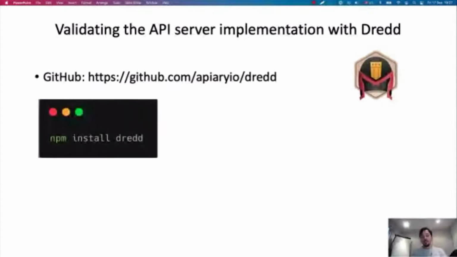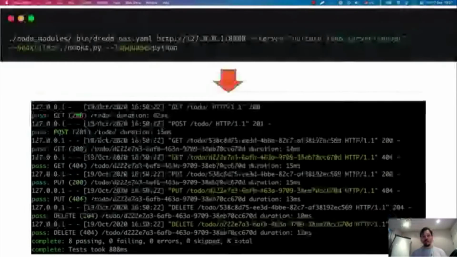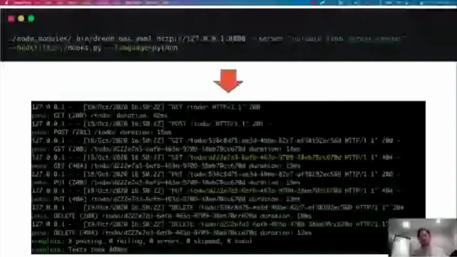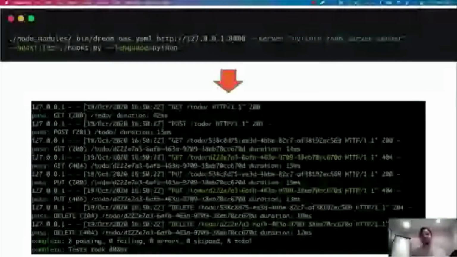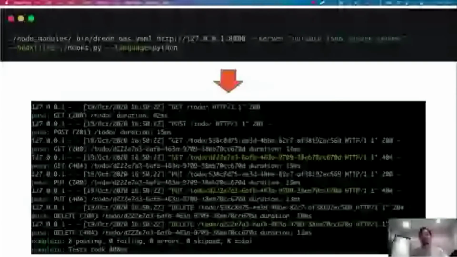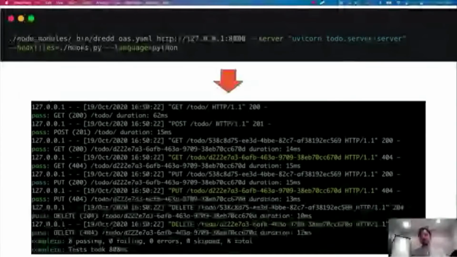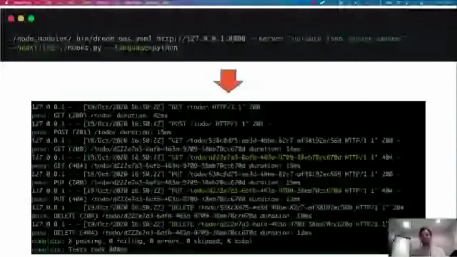Dredd looks at your API specification, and based on that, it is capable of automatically generating tests that validate your API. Dredd is an NPM package, so you need to have a Node.js environment available locally to execute it, and running it is very easy. All you need to do is give it the path to your API specification together with the base URL of your API, and optionally you can tell it what the commands are necessary to start up your server. You can also use hook files to design and customize the behavior of the test suite, and in that case you have to tell Dredd what language you're using to write your files.